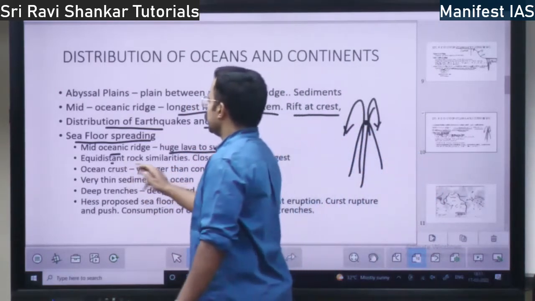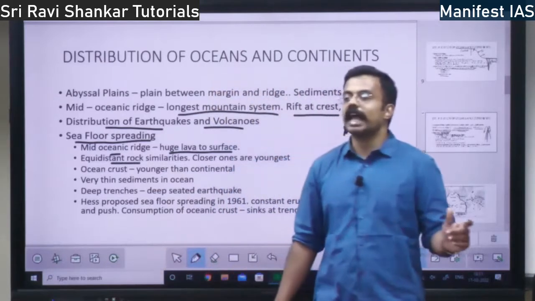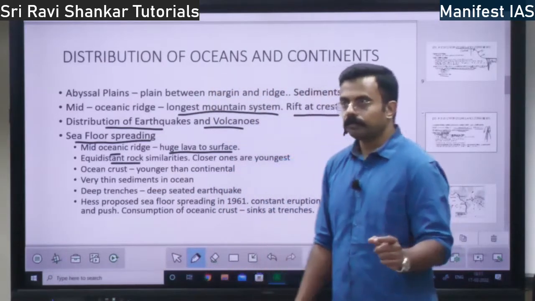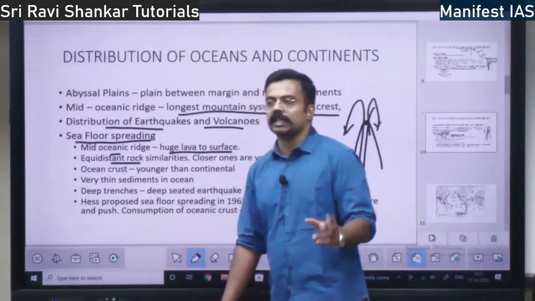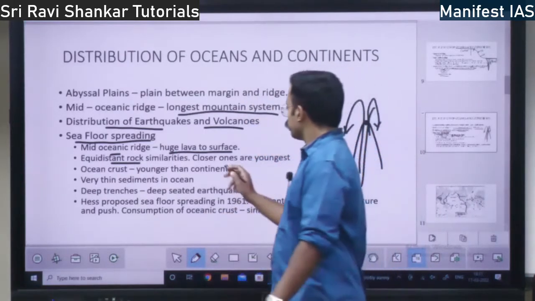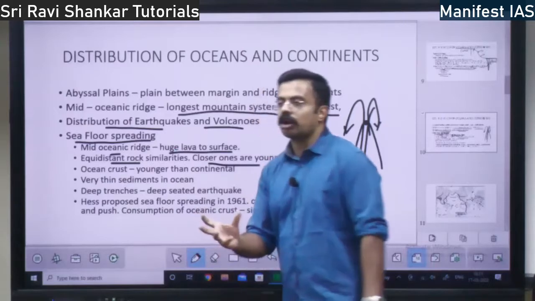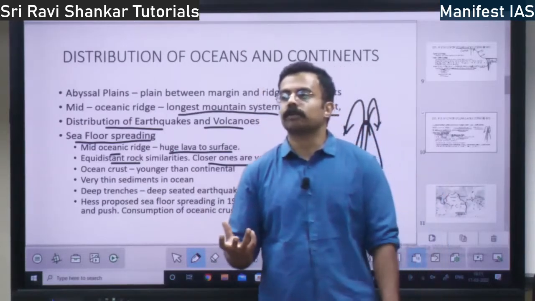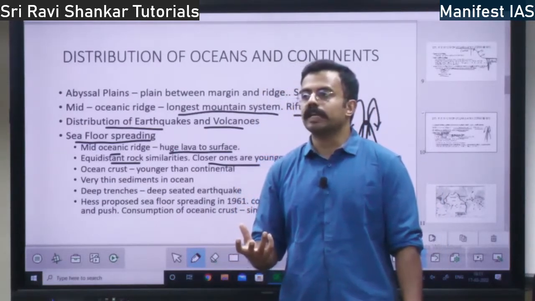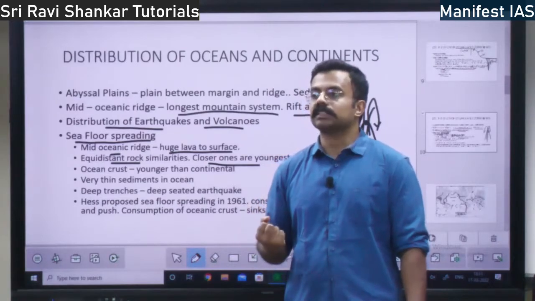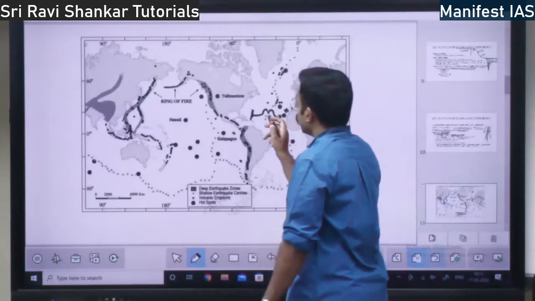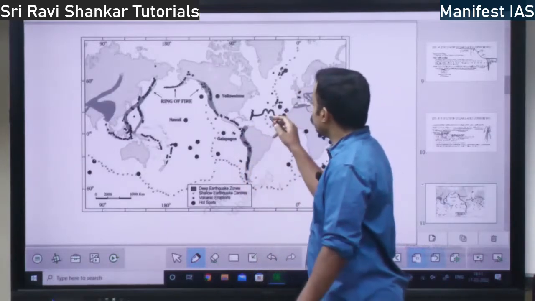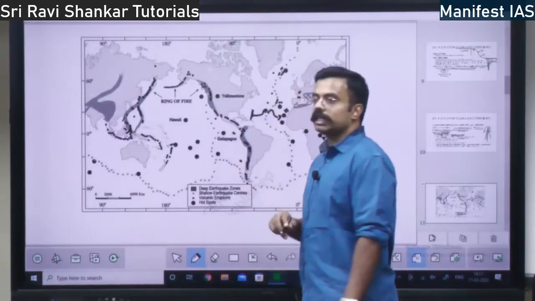Equidistant rocks on both sides have similarities. Both have similar composition, similar age. The rocks closest to the mid-oceanic ridge are youngest. Why youngest? Because whatever the recent lava that has flowed will be the closest.